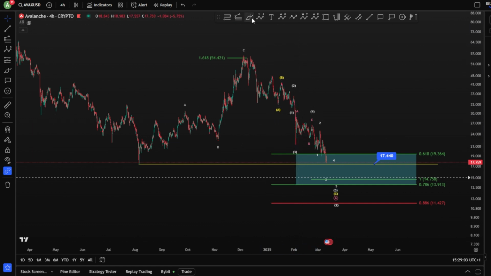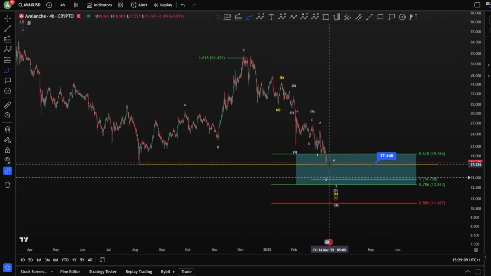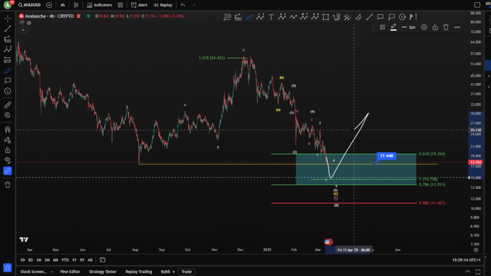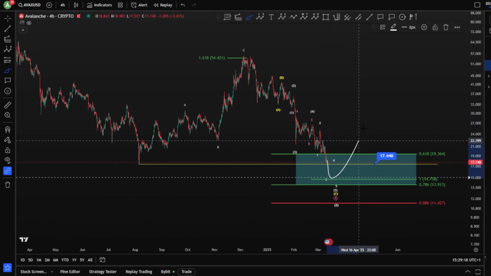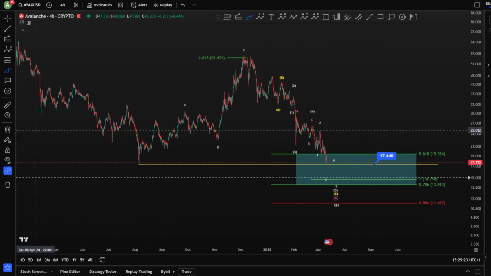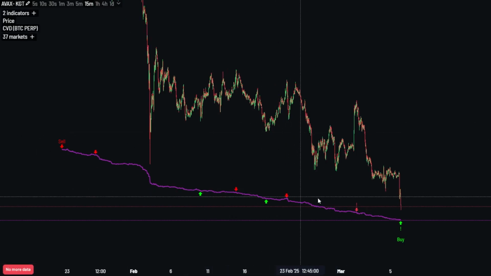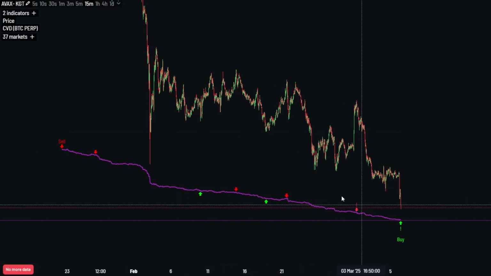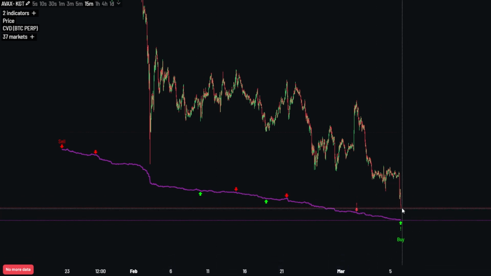Now, still, for me, I'm still in a bullish scenario for AVAX. I know we're seeing a lot of red, guys, but this is how you have to reverse your thinking here, and start to think about where it's going to reverse, and to be ready. This is the idea. Now let's take a look also at the KGT. On the KGT, we see a lot of bearish signal conversions, a lot of invalidations for bullish, but don't forget that you took the low.